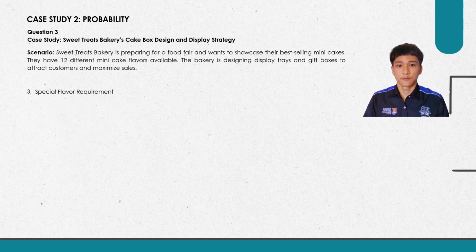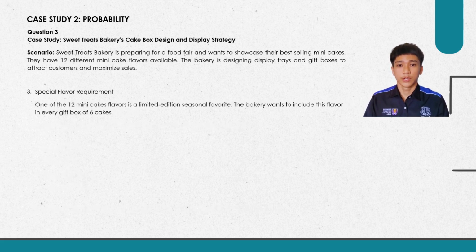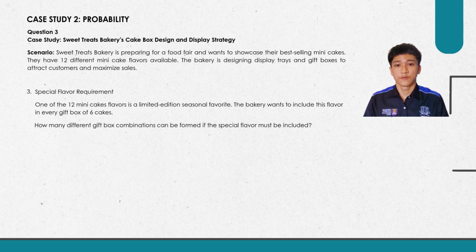Number 3, special flavor requirement. One of the 12 mini cake flavors is a limited edition seasonal favorite. The bakery wants to include this flavor in every gift box of 6 cakes. How many different gift box combinations can be formed if the special flavor must be included?